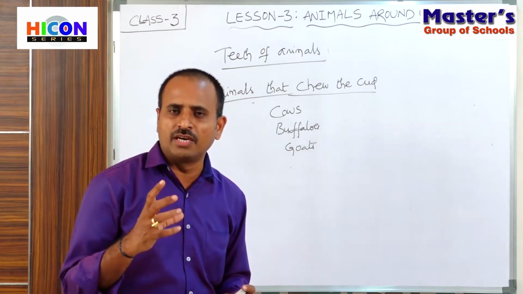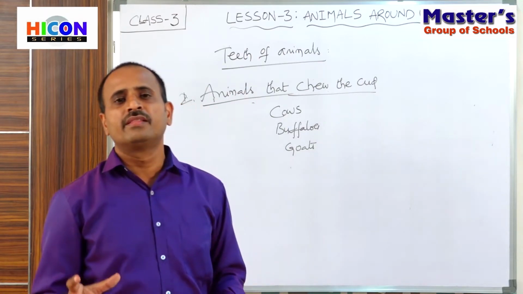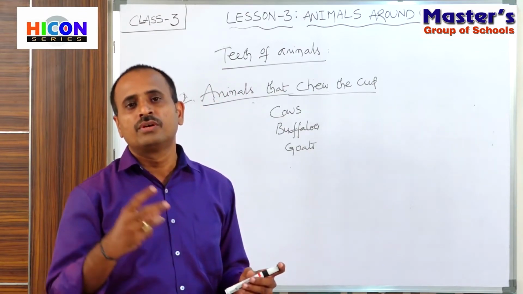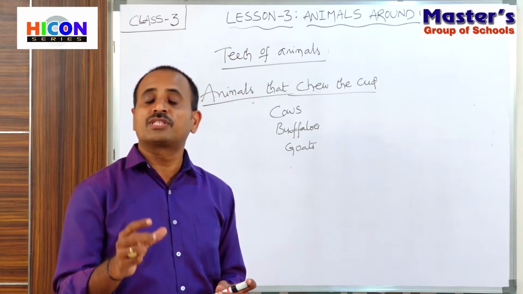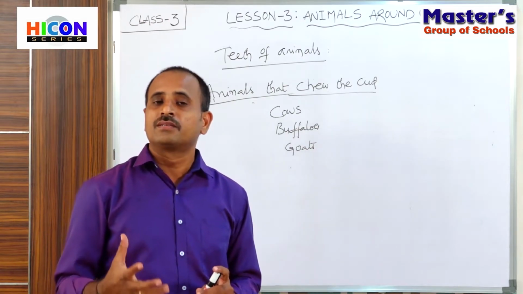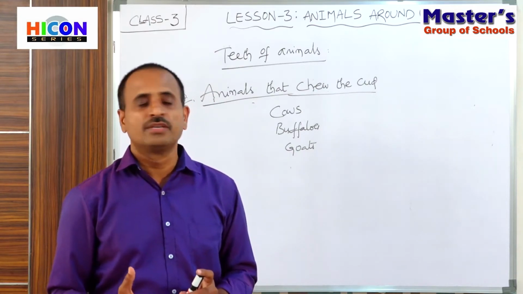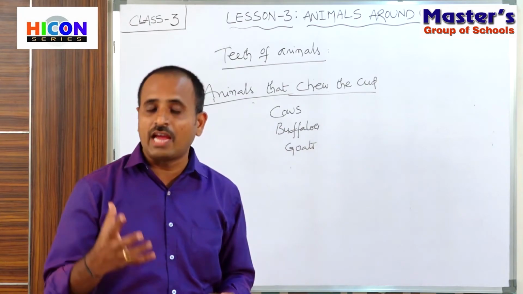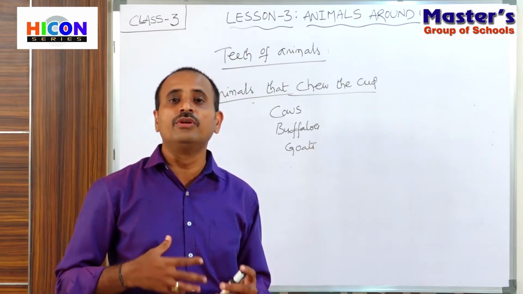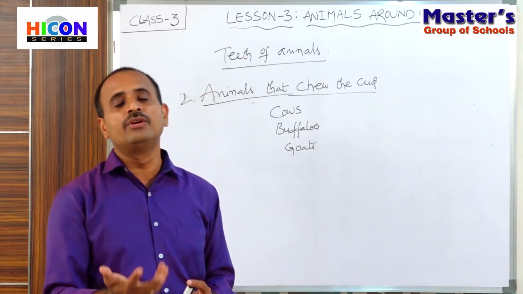If we observe cows and buffaloes when we are going on the roadside, they sit at the side of the road and begin to chew the food, and we will observe some white foam coming from their mouth. That is called rumination. These animals have the capability of bringing their food from the stomach into their mouth, and they begin to chew.